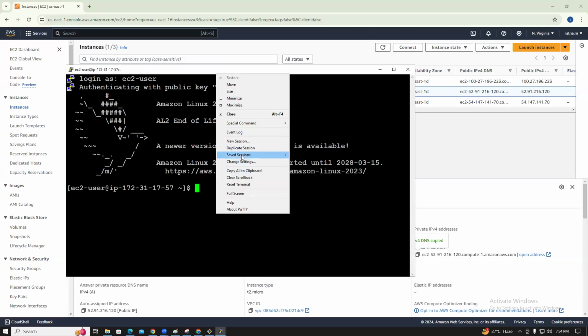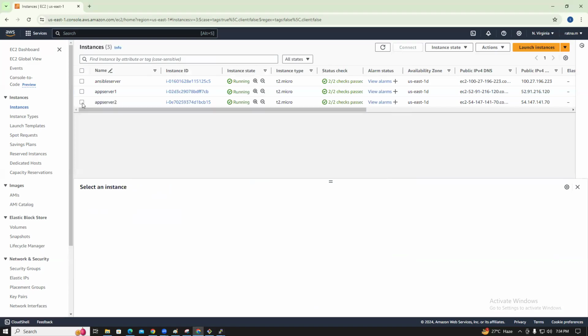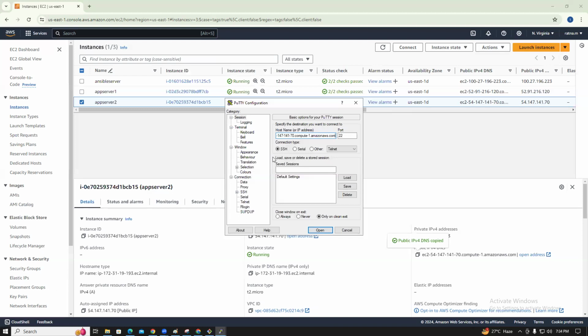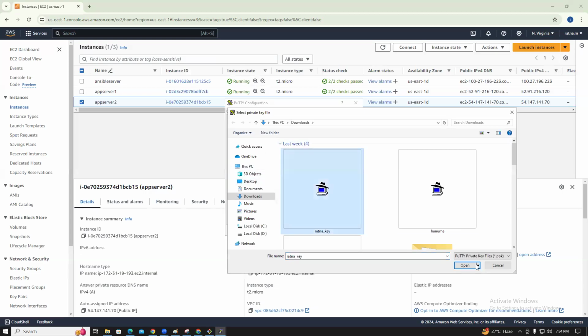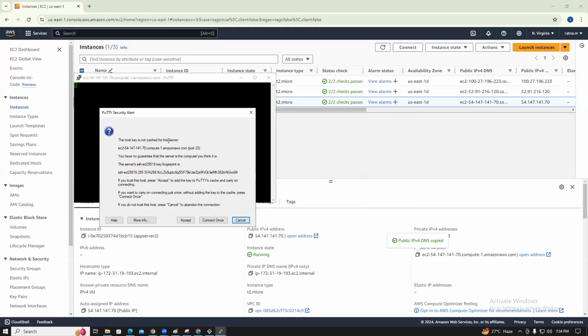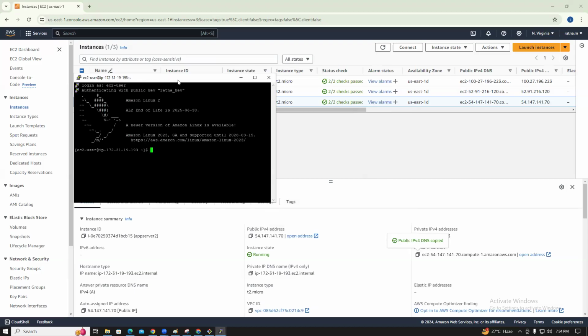And I will connect the other server also. Duplicate session, new session. So one second, guys. App server 2. I'm connecting to app server 2 also. So these are the target servers, newly built servers. I want to configure the application. I want to install Java, Apache, Tomcat. Okay guys, what is the default username? ec2-user, ec2-user.